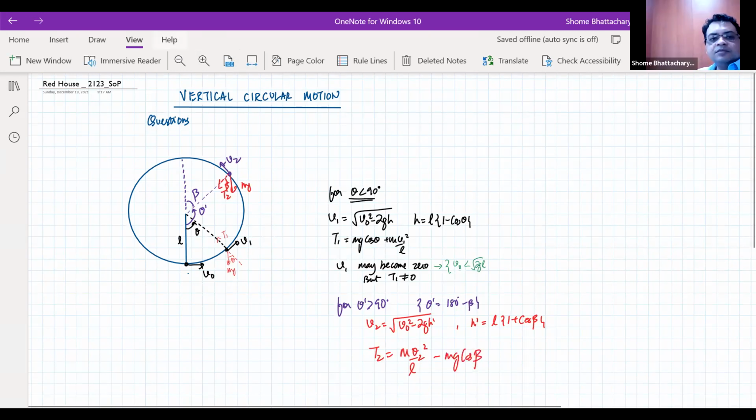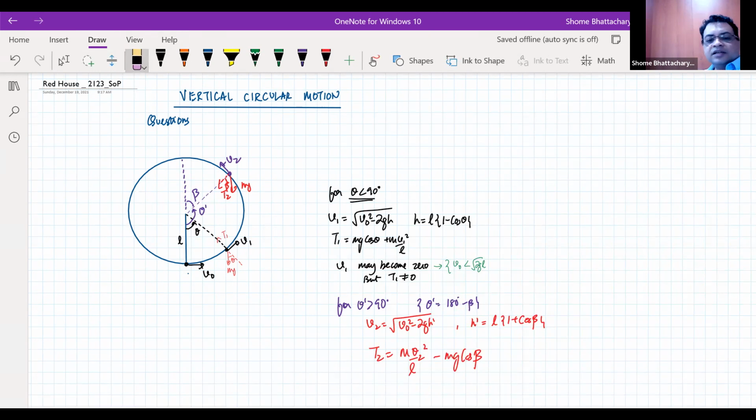Because there's a minus sign between the two now, there's a critical condition at which the tension can become zero at such a point.